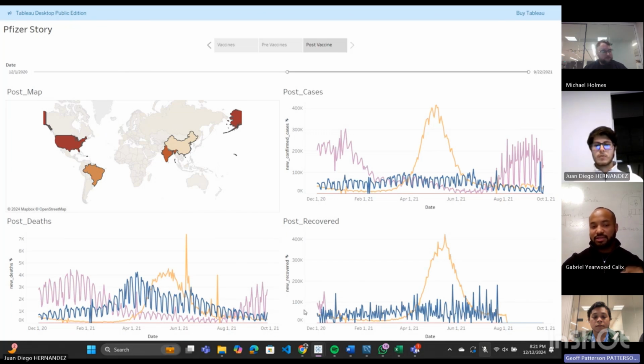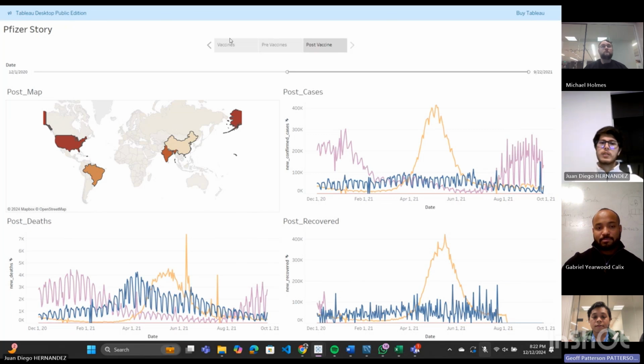Just like the cases and the deaths, the recoveries increased as well, since people are vaccinated and are very advanced with the process. We can see that they are recovering in a better way, and the countries which spiked, previously mentioned, the US, Brazil, and India, had an increase in recoveries, with India really standing out in the recovery section. Now, for the future, we can predict that countries with a higher amount of cases will need to have a higher availability of the vaccine.